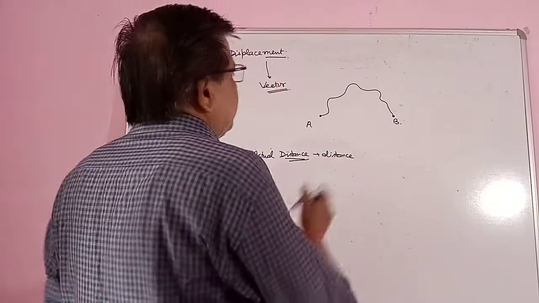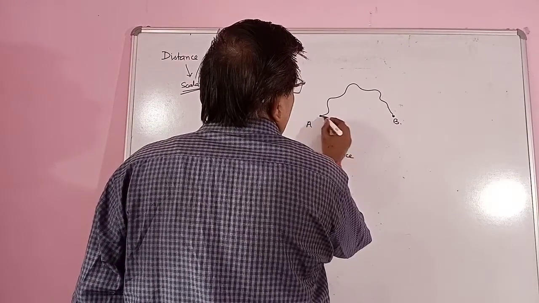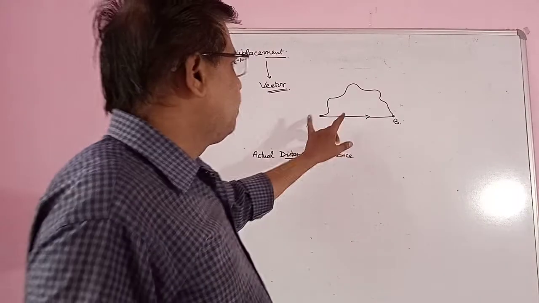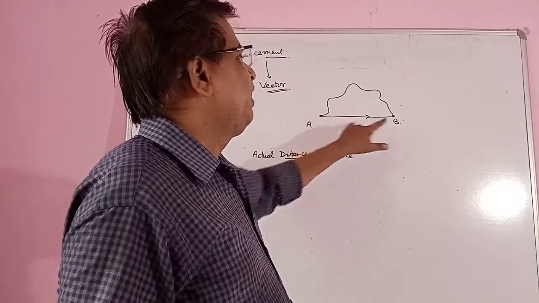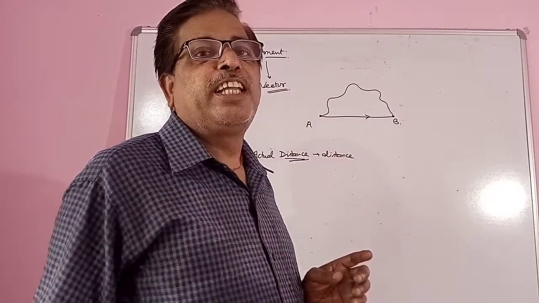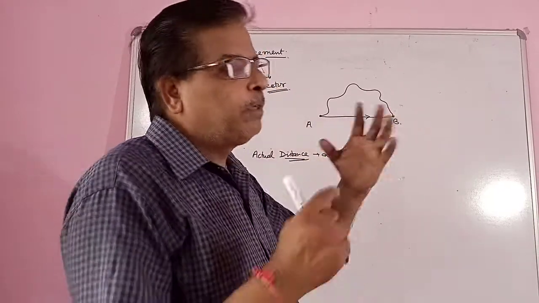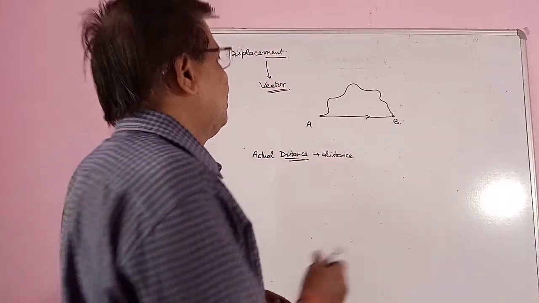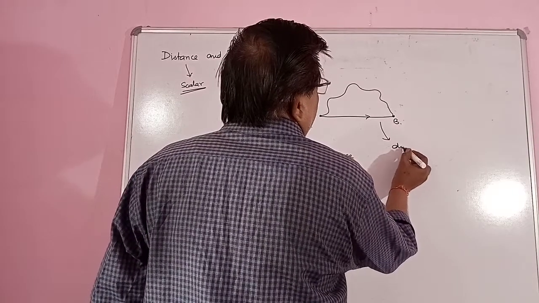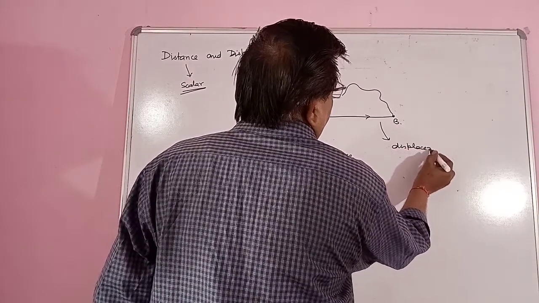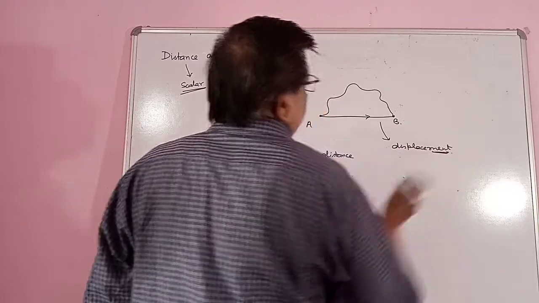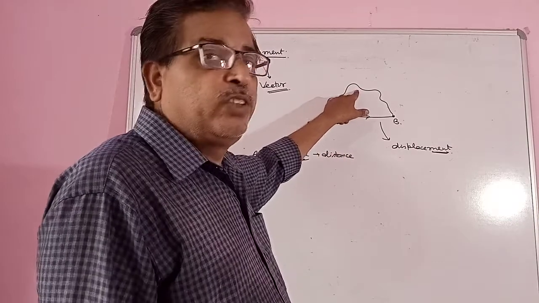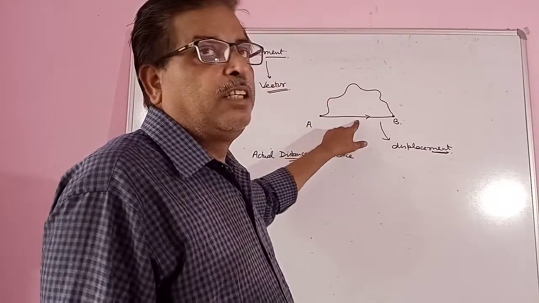And second thing, this is what? This is the minimum distance between point A and B, between station A and B. This is the minimum distance between A and B. This is displacement. So this is actual and this is minimum.